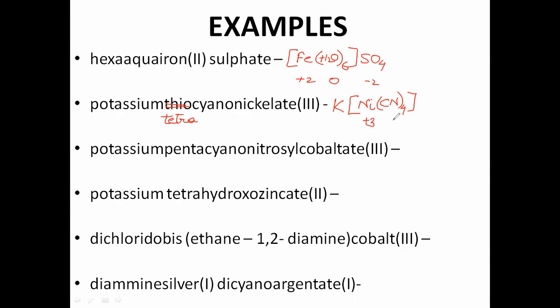What is the charge on cyanide? -1. 4 of them, -4. +3 and -4, -1. Potassium is how much? +1. Are they balancing? Yes. So that means that is the correct formula. Let us go for the next.